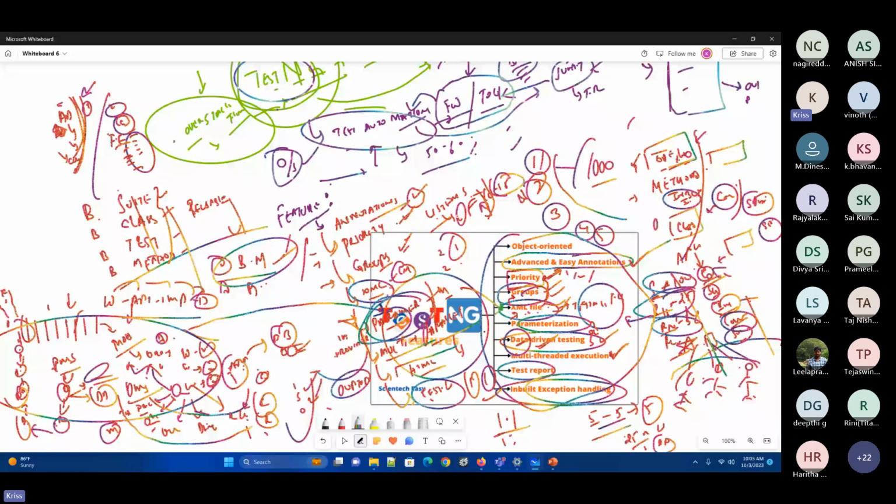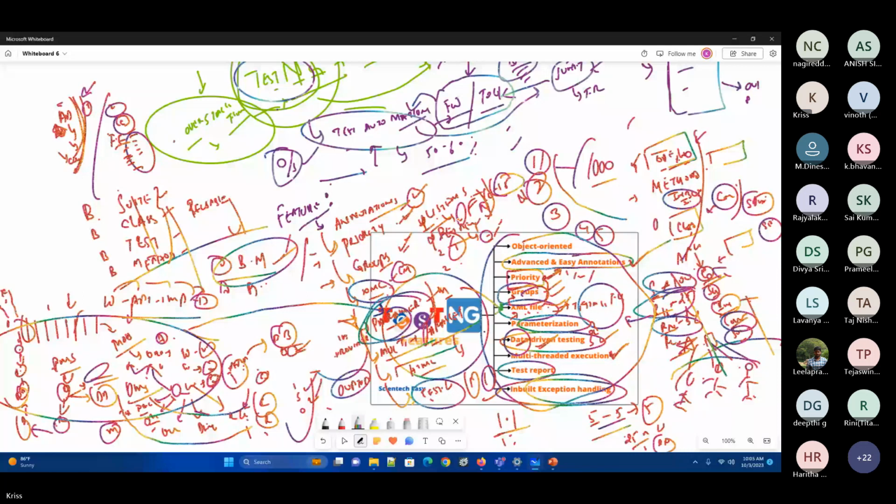Anyways, that's one of the wonderful features of this. And the next feature is about retries. Actually, that's the most important thing which many people will not add. So what is retry? If something failed for any other reason, we don't know, because of a network issue or whatever issue, that particular test case failed, then it will re-execute that test case and see whether it failed because of any mistake or not. It will check for you. That is called retry.